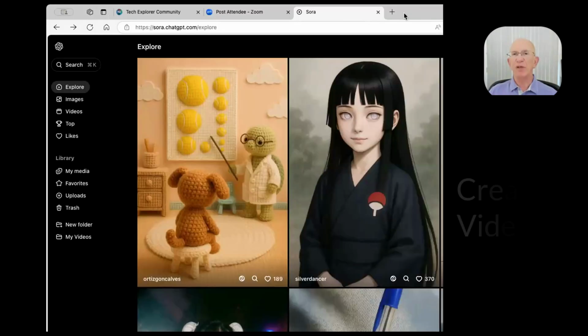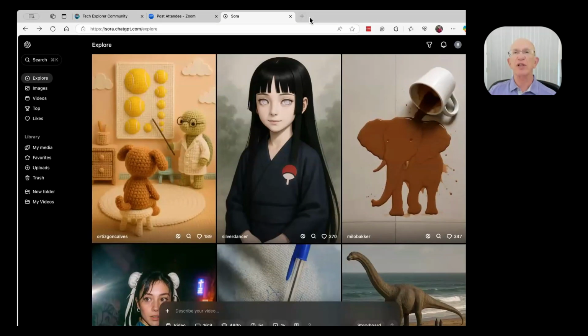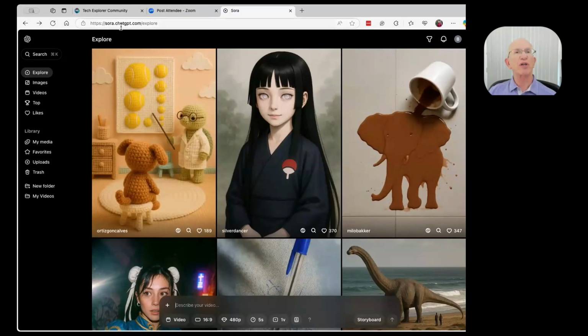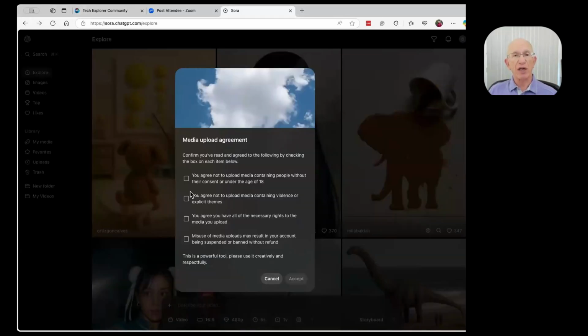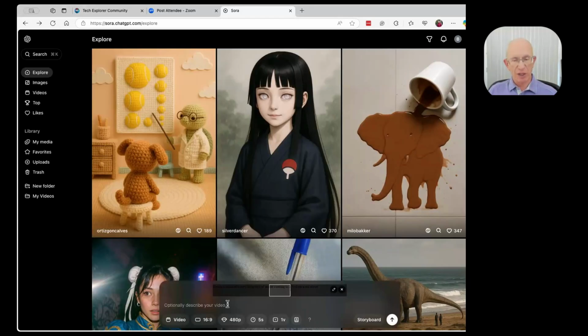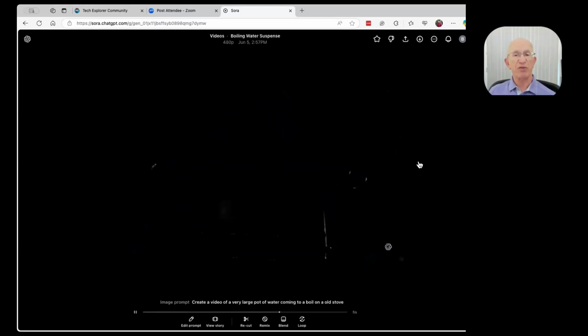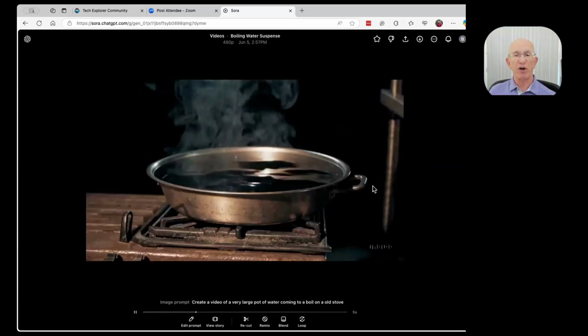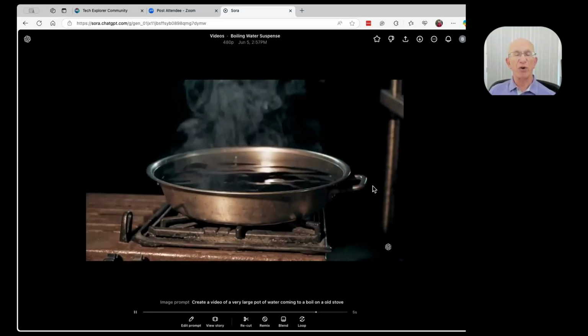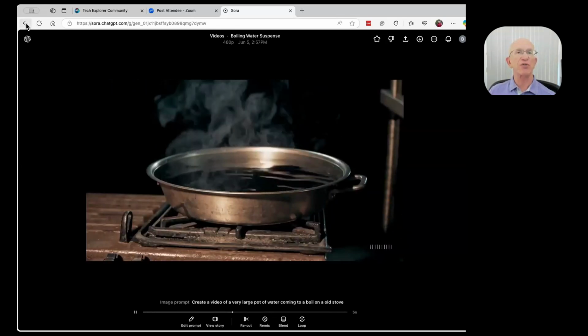I'm going to share Sora, a tool that gives me the ability in here. So you can see it's available in the web browser, sora.chatgpt.com. And these are images and videos that have been generated, but I can describe a video. So I want a video of a pot boiling over. I'm just going to paste the prompt here. It says, I agree, and now it says, optionally describe your video, and we're going to do this. It's added to a queue. There's my video, okay? I wanted a very large pot of water coming to a boil on an old stove. I didn't ask it for any other scenes or any other information.